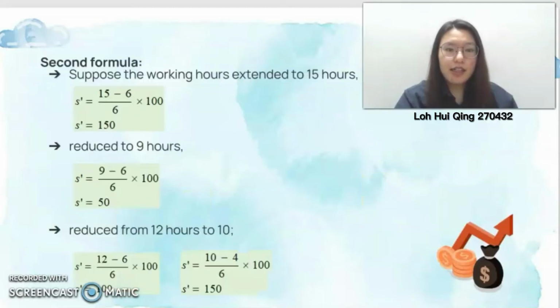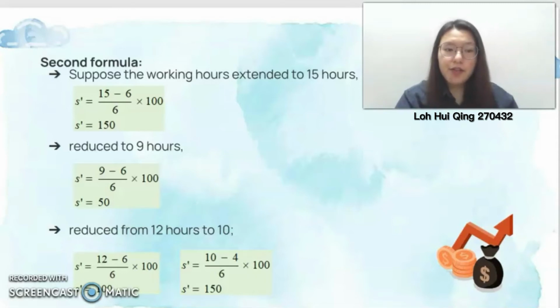Okay, next, there are another 3 examples, but in these 3 examples, we'll use the second formula. For the first example, suppose the working hours are extended to 15 hours. The unpaid labor time can be calculated by deducting the paid labor time from the total working hours. So we have 15, the total working hours, minus 6, the paid labor time, over 6 times 100. Hence, the rate of surplus value is 150%.